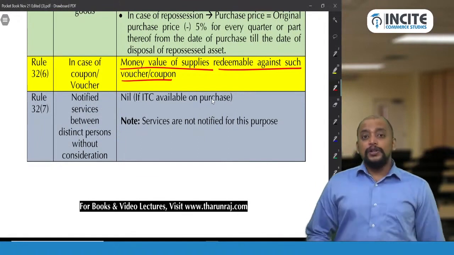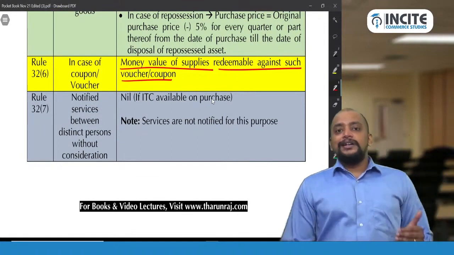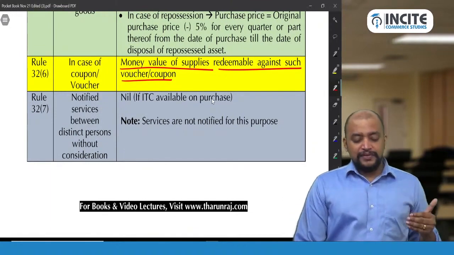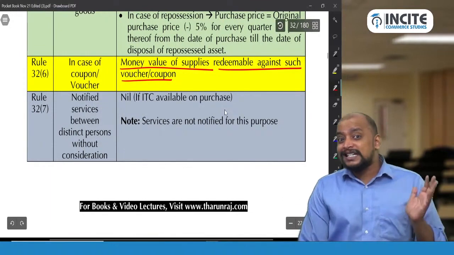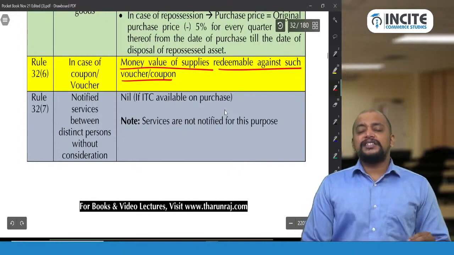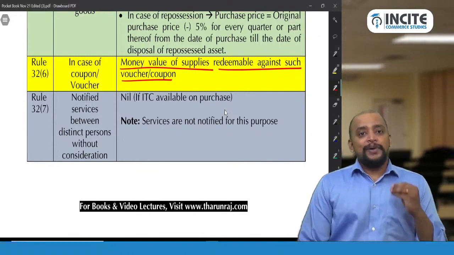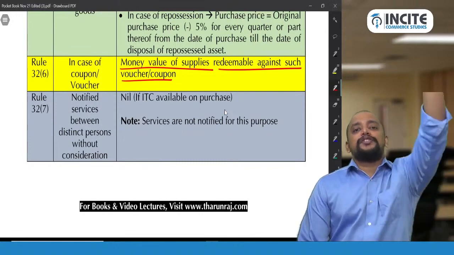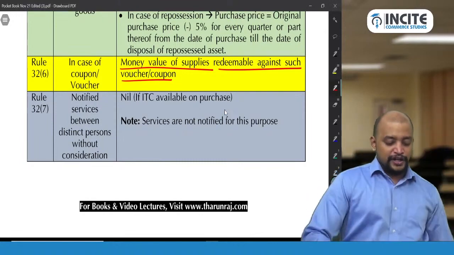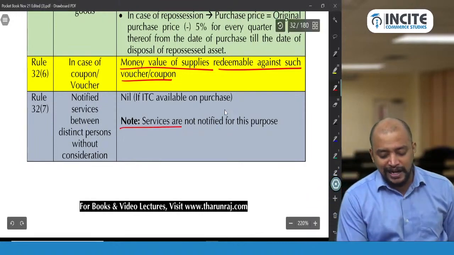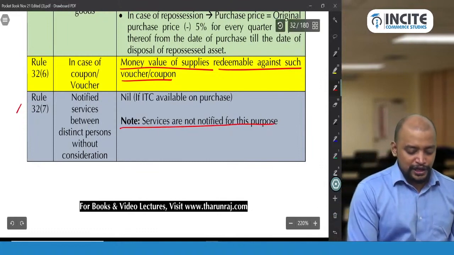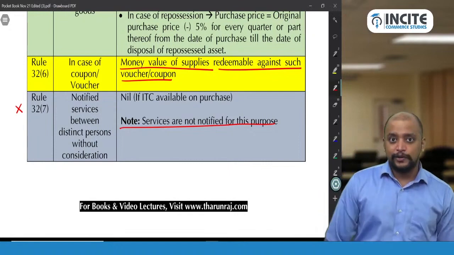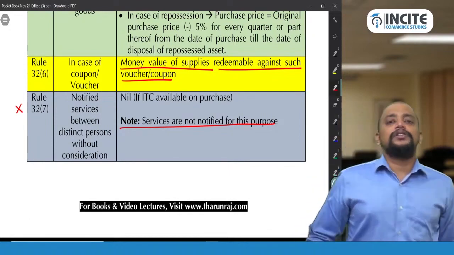Then Rule 32 sub rule 7. There are some notified services. These notified services are made between distinct persons. In that case, the value should be taken as nil. But unfortunately, the services are not yet notified for the purpose of Rule 32 sub rule 7. So therefore it is not applicable at present. We have only up to vouchers. Okay. So this is about Rule 32.